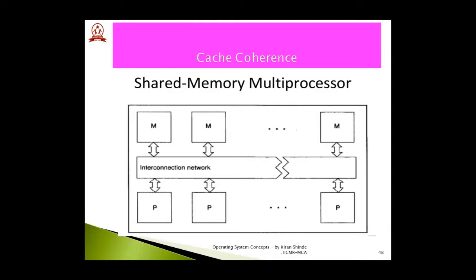Now let us again try to understand this with a simple example. Suppose the processor P has a shared data block X, and that particular data block X is shared with another processor also, and the same block is in main memory also. But suppose this processor P, the first processor shown in this diagram, modifies that particular data block. If that modification is not done on the other processor's block and the main memory, then it can result in cache inconsistency, which is called the cache coherency problem.